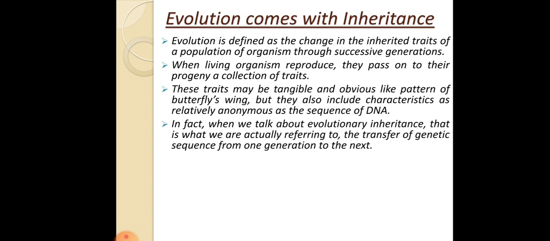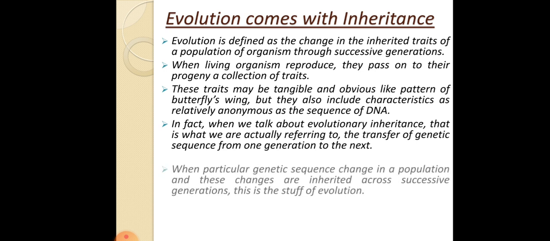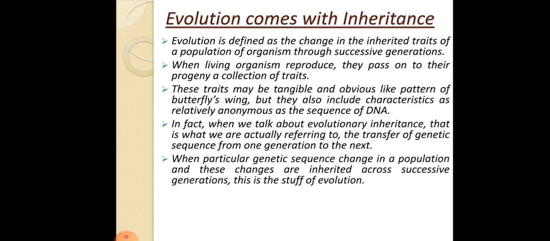When we talk about evolutionary inheritance, we are actually referring to the transmission of DNA from one generation to the next. When a particular genetic sequence changes in a population, and these changes are inherited across successive generations, this is the stuff of evolution.